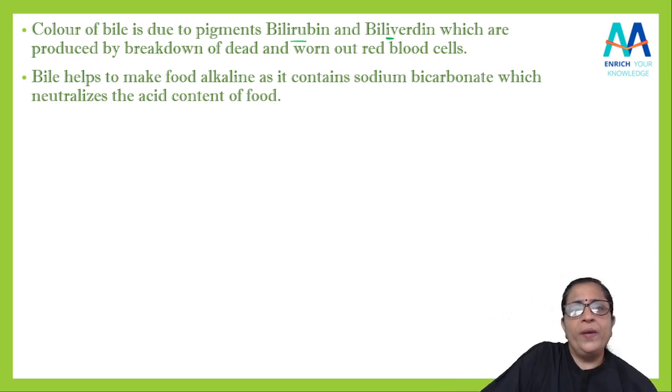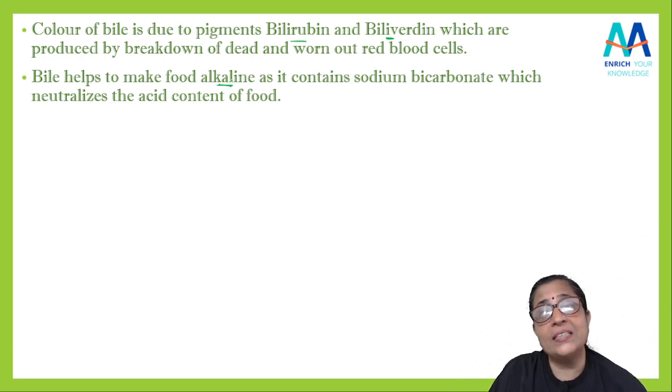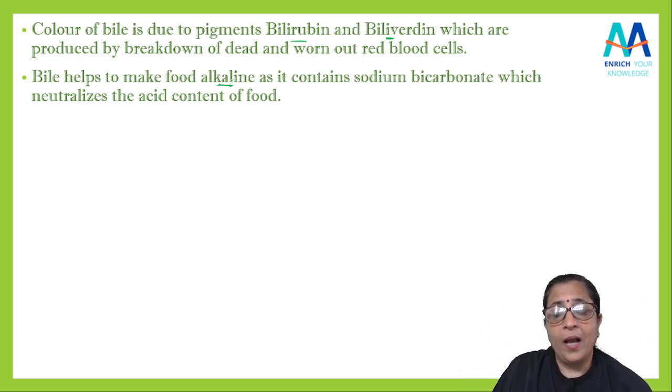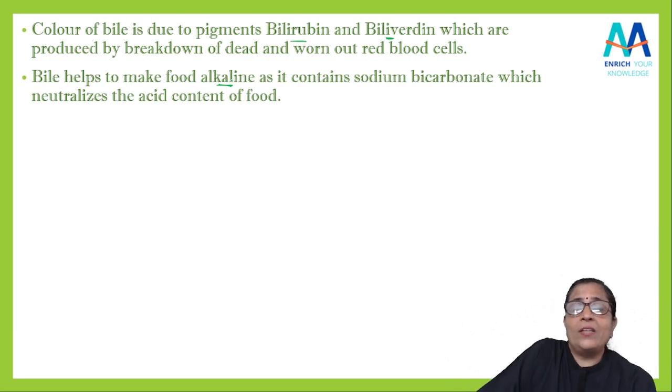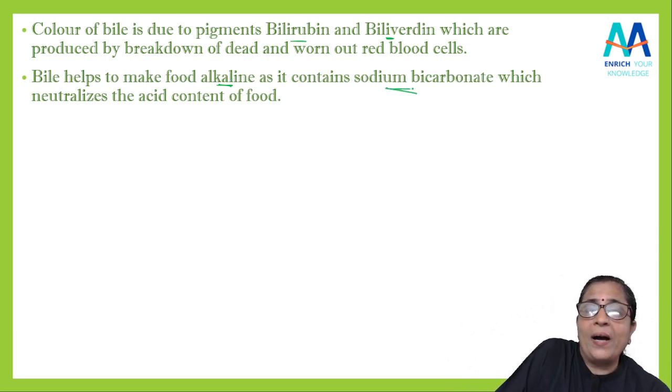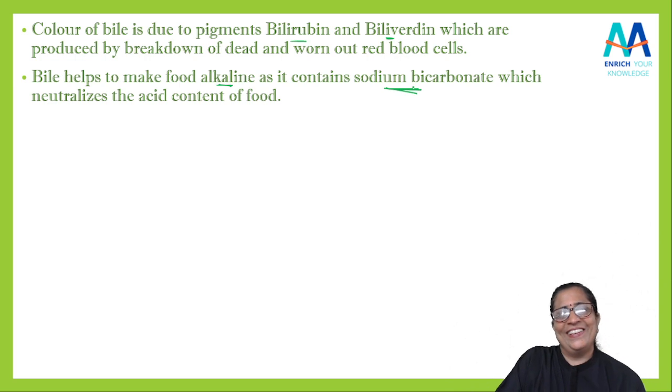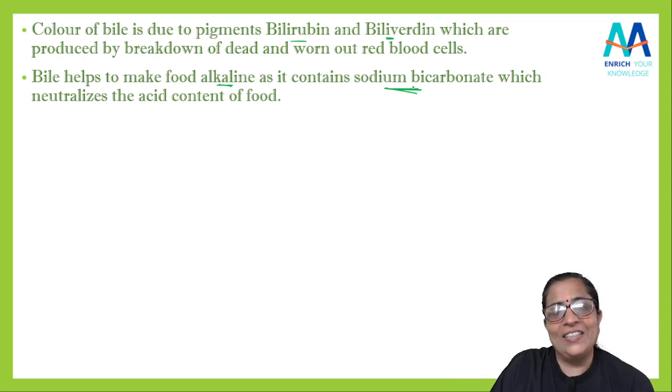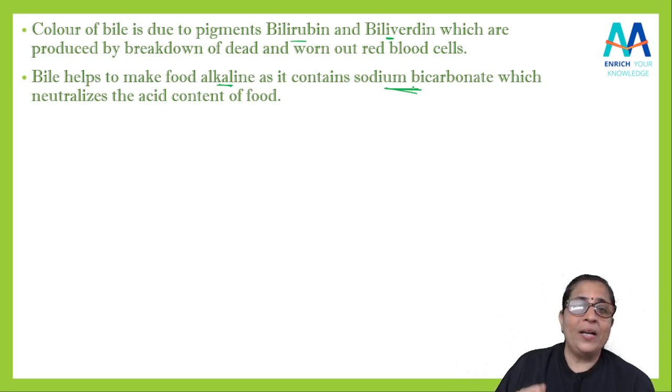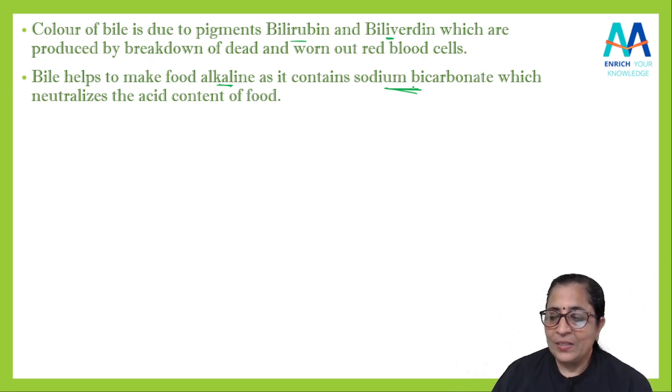Now this bile helps to make the food alkaline. अब ये फूड को एल्कलाइन बनाने में मदद कैसे करता है? क्योंकि इसके पास क्या होता है? It is having sodium bicarbonate. बाइकार्बोनेट है, तो ये क्या करेगा? It will neutralize the acid content of the food. फूड का जो एसिडिक कंटेंट है उसको न्यूट्रलाइज करेगा और the food will become alkaline. Clear, students?